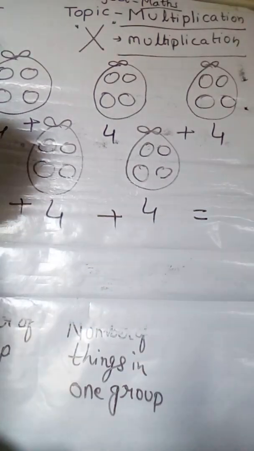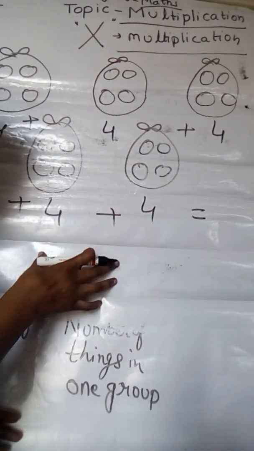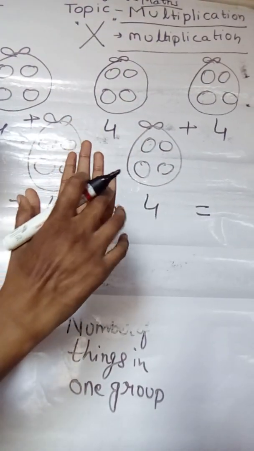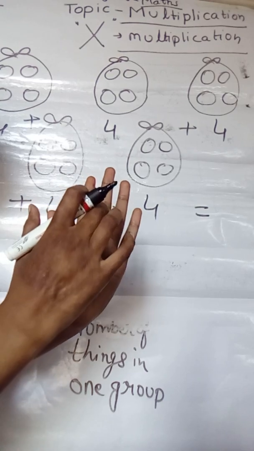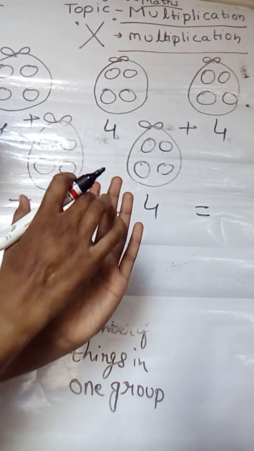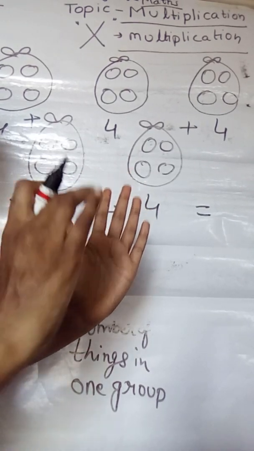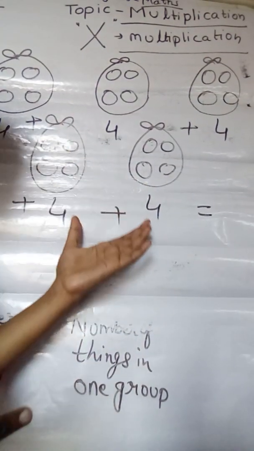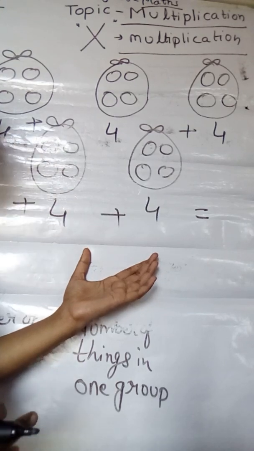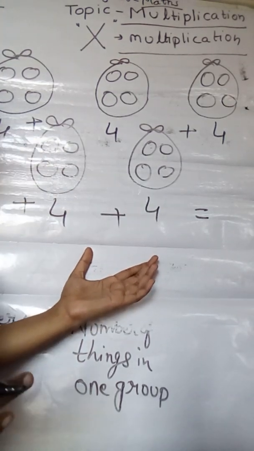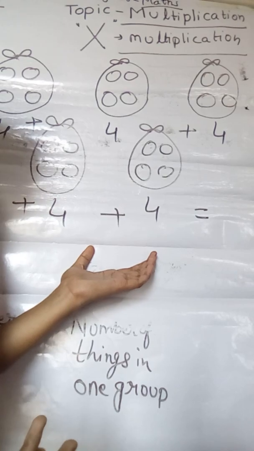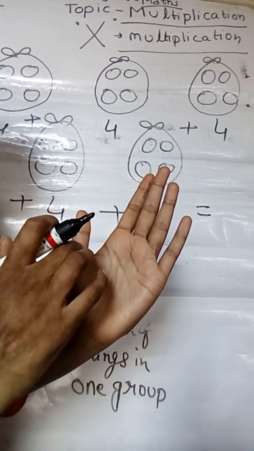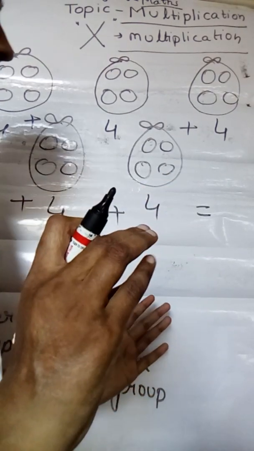Keep a plus sign between all these. We have to count it, na? So, we have to put a plus sign. So, 4 plus 4, 1 2 3 4 plus 4 1 2 3 4, then plus 4 1 2 3 4, then plus 4 1 2 3 4, then plus 4 1 2 3 4. So children, this takes so much time. Then count it. All the fours, how many? 1 2 3 4 5 6 7 8 9 10 11 12 13 14 15 16 17 18.